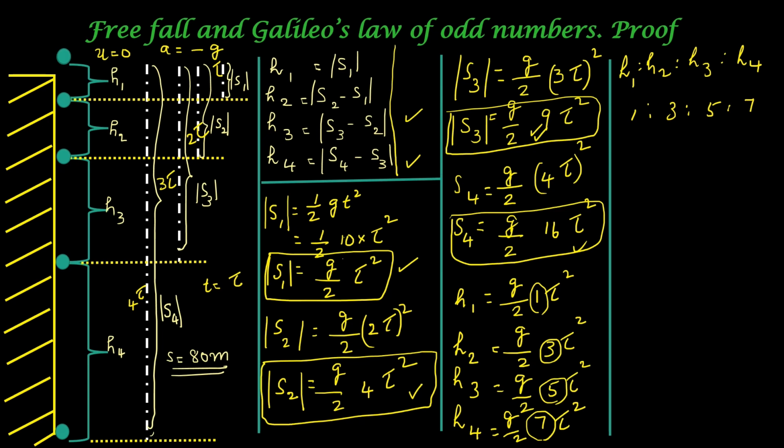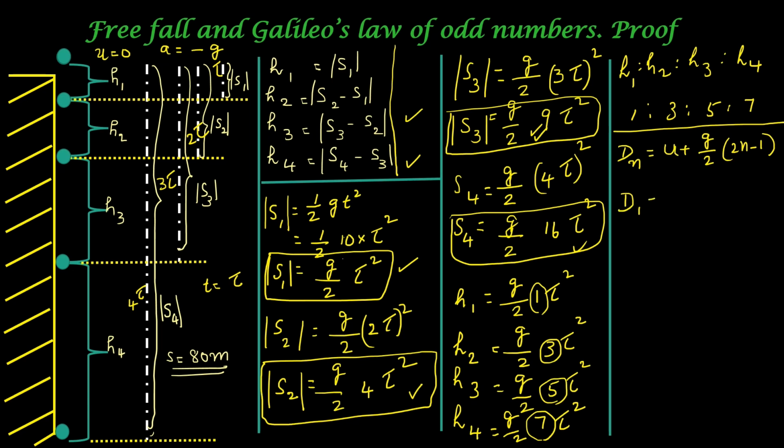Now let us see how we can find out the total displacement during a particular interval of time, say the nth second. We have a separate formula for that. dn is equal to u plus g by 2 into (2n minus 1), where n is the time considered. This is the formula for calculating the distance travelled at the nth second.